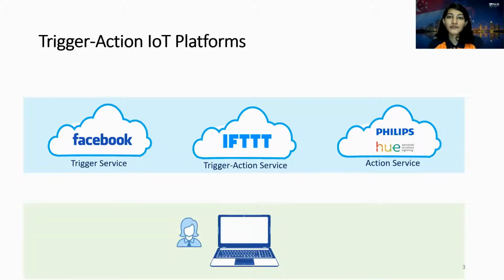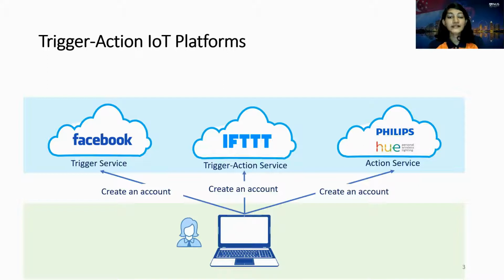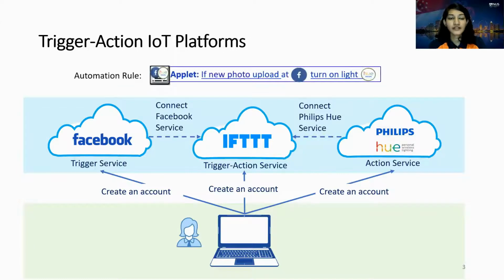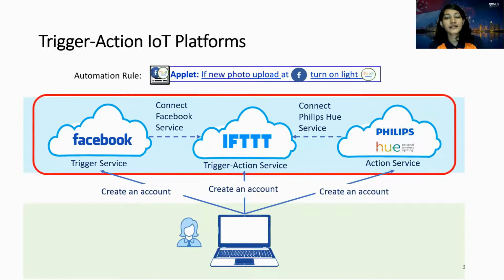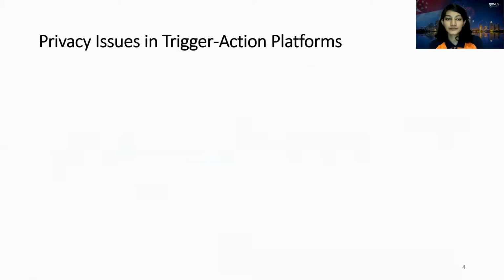To use this platform, the user first needs to create an account for each of these services. Next, they need to authorize the connection of these services with the transaction service. After that, the user can specify the automation rule through an applet. For example, if a new photo is uploaded at Facebook, then turn on the lights. In this study, we focused on this cloud integration.